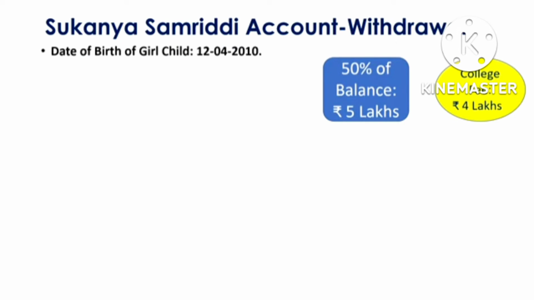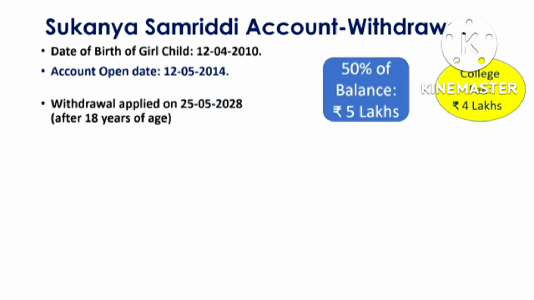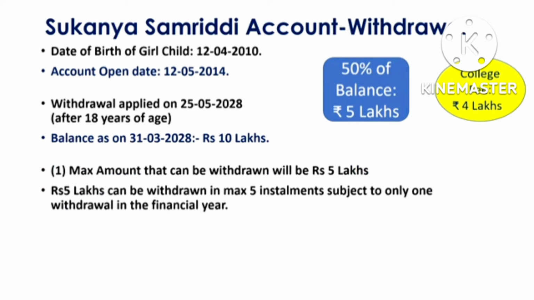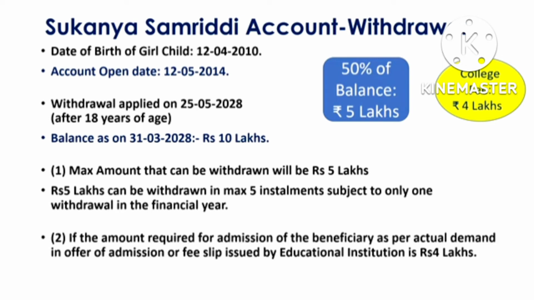Suppose one example we will see: date of birth of the child is 12/4/2010, account open date is 12/5/2014, and withdrawal applied on 25/5/2028 soon after 18 years of age. Then the balance as on 31/3 is, say, 10 lakhs. Then the maximum amount that can be withdrawn will be 5 lakhs, and 5 lakhs can be withdrawn in a maximum of 5 installments subject to one withdrawal in a financial year. And if the amount required for admission of a beneficiary is as per the actual demand in the offer of admission, that means if the college principal states in the letter of offer that this much amount is required for admission, that can also be taken as a proof.